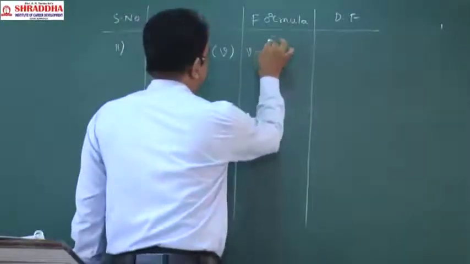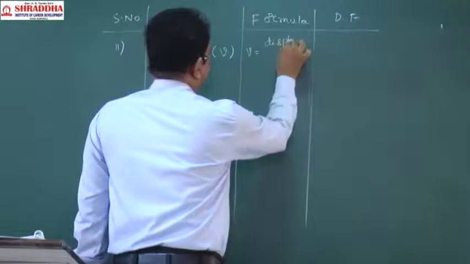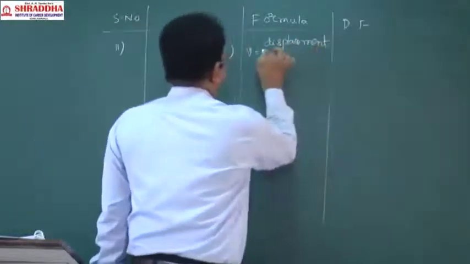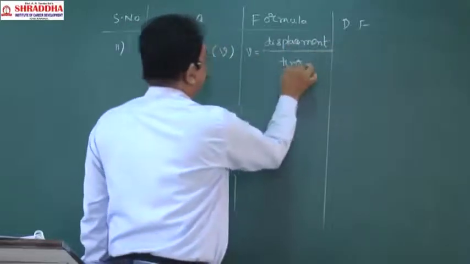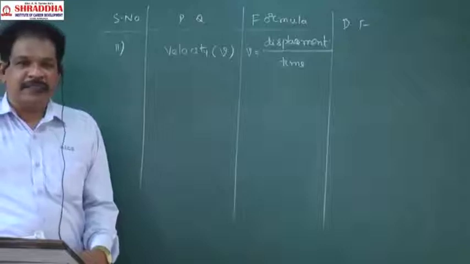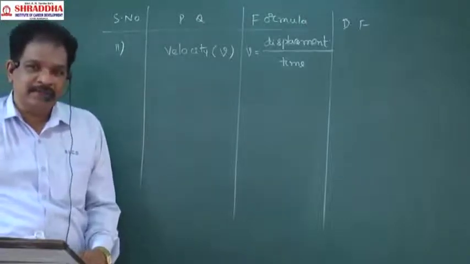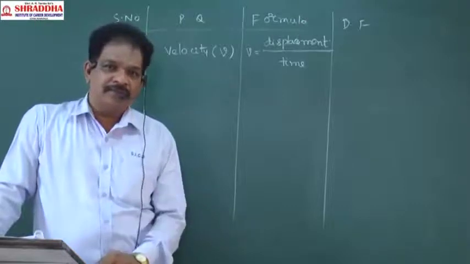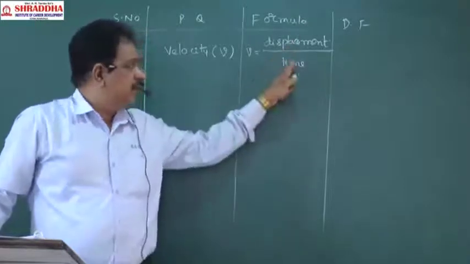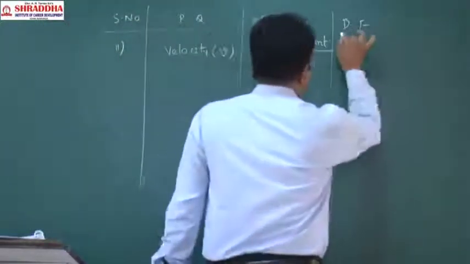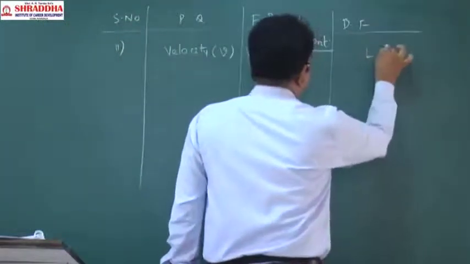Velocity is equal to displacement by time. Displacement is a form of length. Is it understood? Displacement is a form of length, so this is L, and time has dimensional formula T. So how much will we get here?